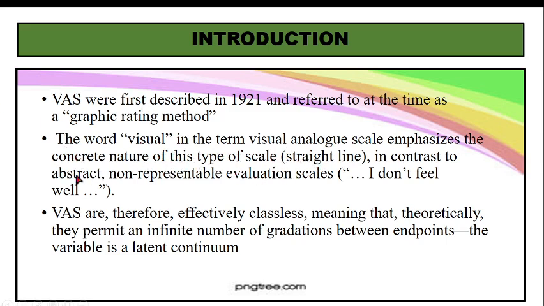And now this straight line will help in assessment of various things, in contrast to abstract non-representable evaluation scale, which says, for example, I don't feel well. Somebody is telling I don't feel well. Now, this is a vague sentence, and to what extent you don't feel well, for that we have a visual analog scale. Did you understand?